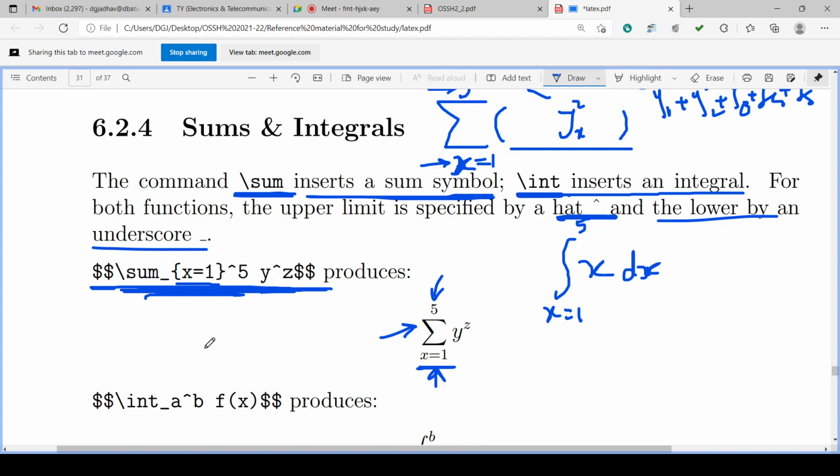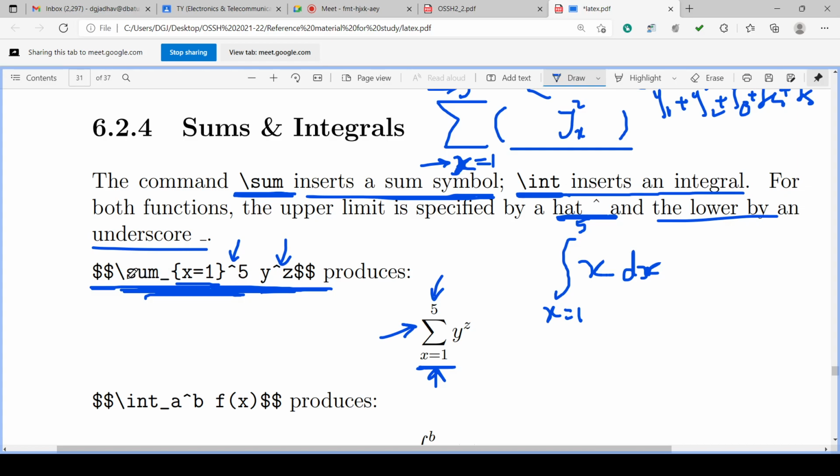Double dollar, \sum_{x=1} curly bracket completes, hat 5, then a space separates 5 and y, then y hat z. Here the first hat is used for the upper limit, and the second hat is the normal expression hat, that is power. So hat is used both ways.